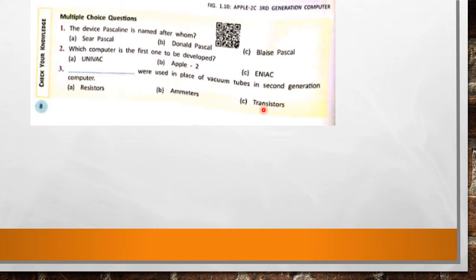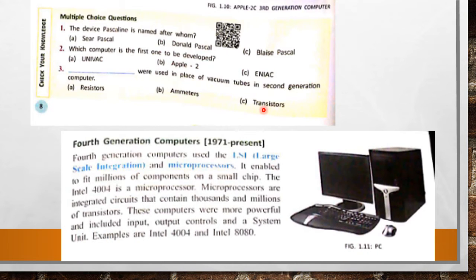Now students, let's move toward page number 9. Fourth generation computers. These are from 1971 and still these types of computers are present in our homes.